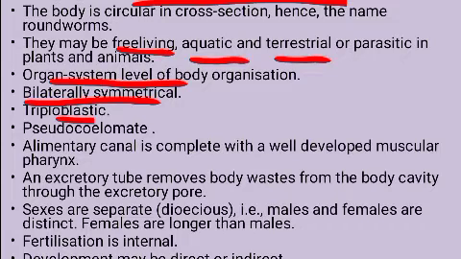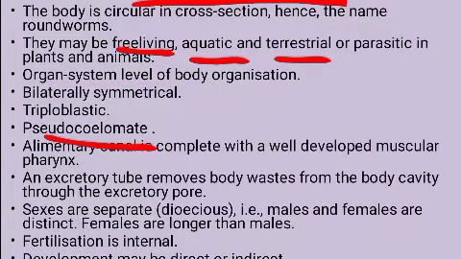Then triploblastic, that means they have ectoderm, endoderm and mesoderm in their embryonic stage. Then they are pseudocoelomate organisms. What is meant by pseudocoelomate animals? They have a false body cavity. Pseudo means false, coelom means body cavity. So they possess a false body cavity, so they are pseudocoelomate animals.